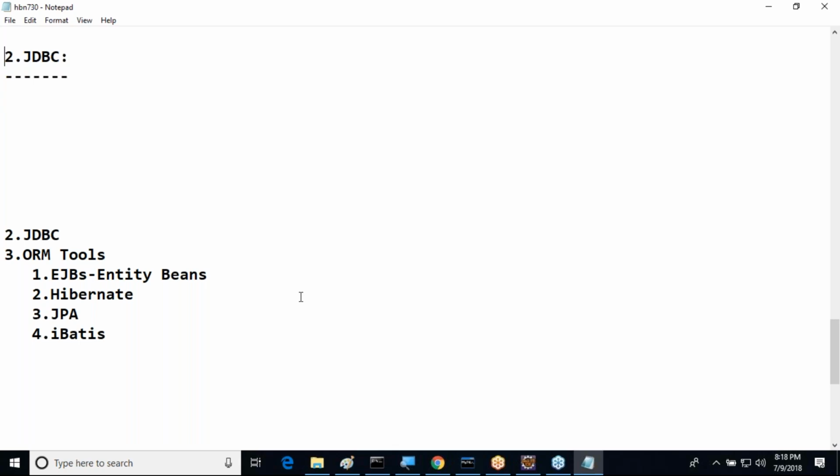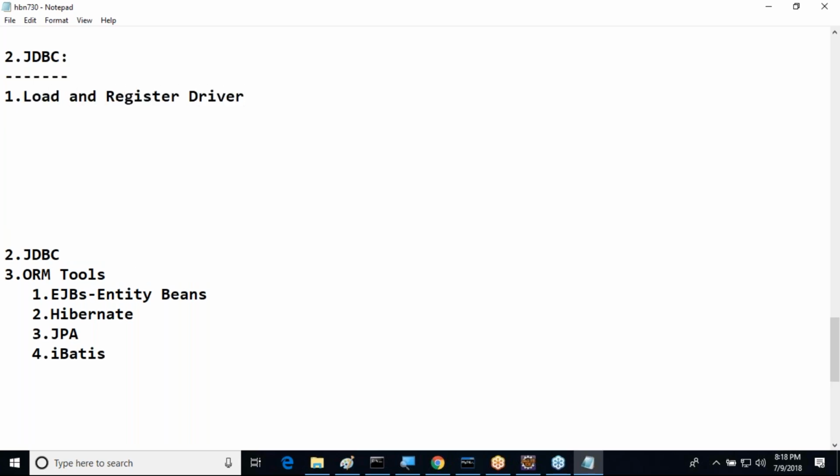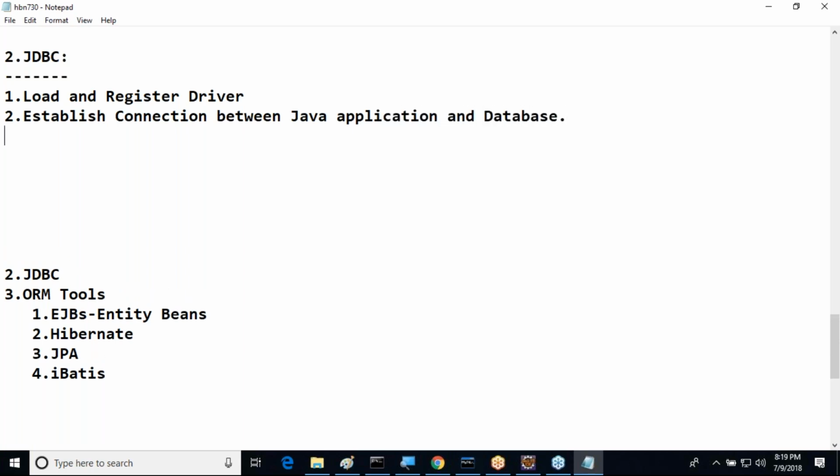Next, how do we provide the JDBC code clearly? If you want to prepare any JDBC application, we have to follow some steps. What are the various steps? First one is to load and register the driver. Second one is to establish a connection between the Java application and the database. Third one is to create a statement.